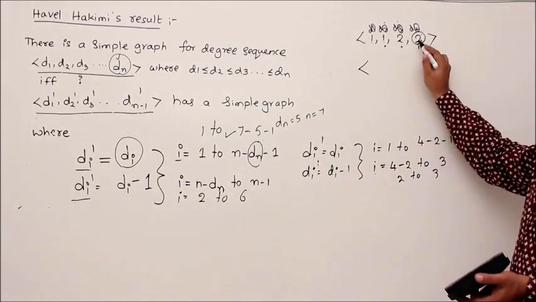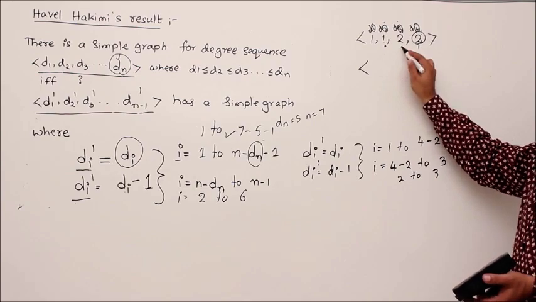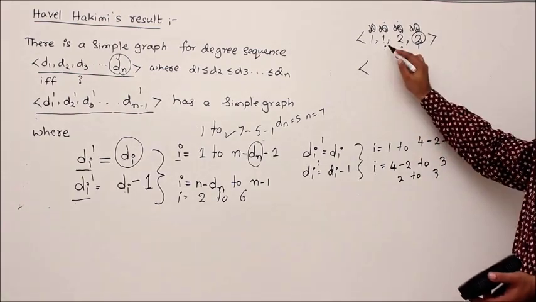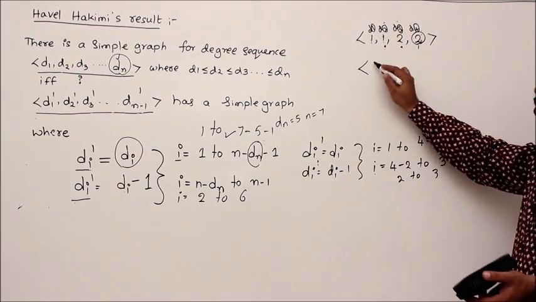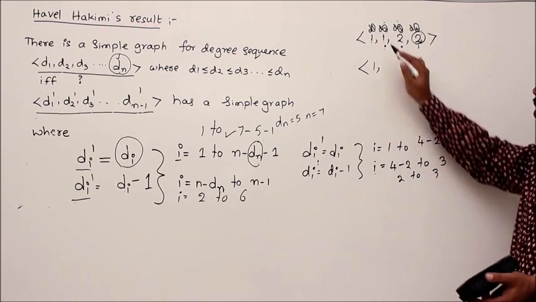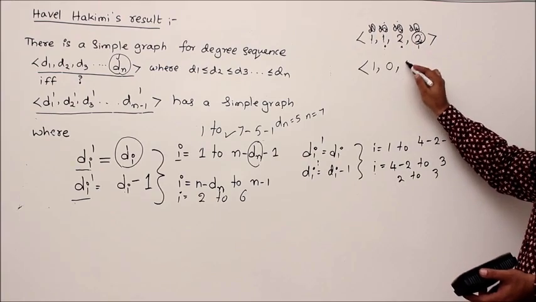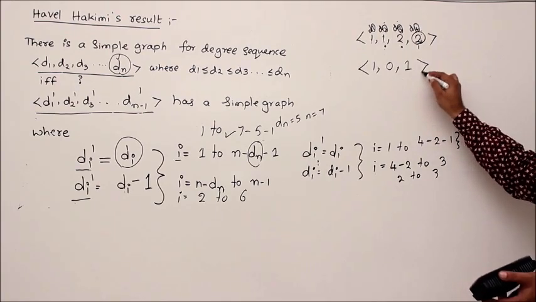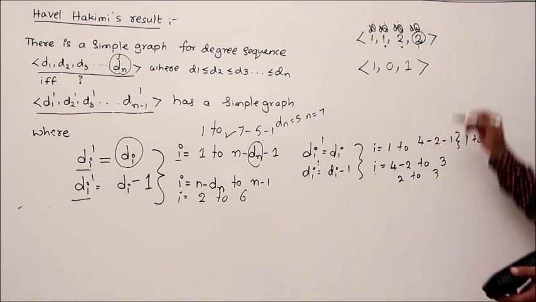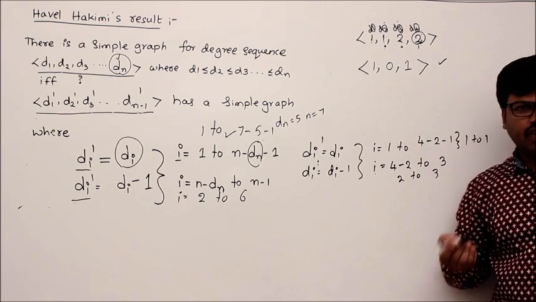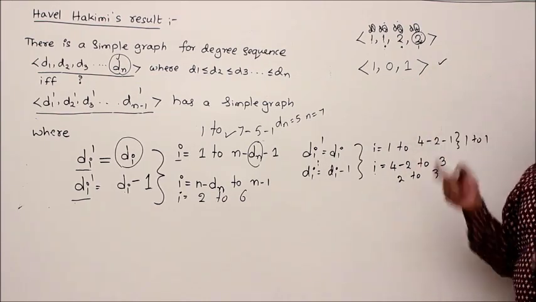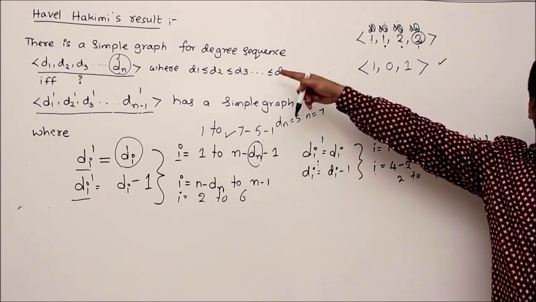Okay, that is what I am doing now. Since this value is 2, identify 2 positions from right to left and mark them, and I am going to remove 1 from them. So this 1 is as it is because it is not marked. Since it is marked, remove 1, 1 minus 1, 0. Since it is marked, remove 1 from it, then you get 1, 0, 1. Then the question, is this integer sequence graphic? If you don't know, then again you ask the same question to Havel-Hakimi.